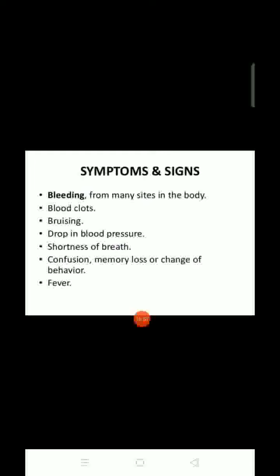What can be the signs and symptoms? The signs and symptoms will be bleeding from many sites in the body, blood clots, bruising, and a drop in blood pressure. Shortness of breath will be there, confusion, memory loss, or change of behavior, and fever also will be there.